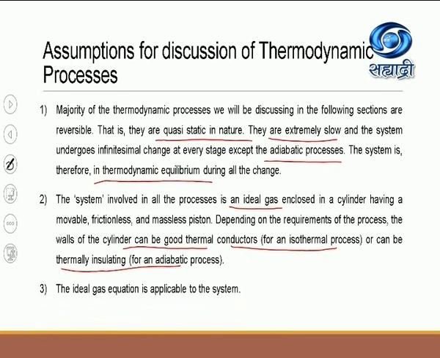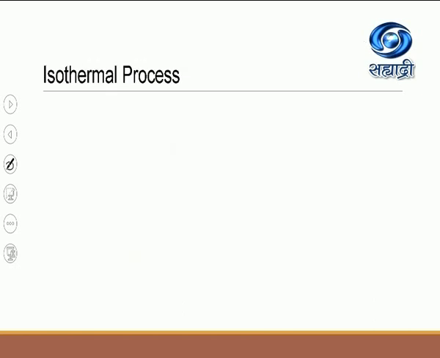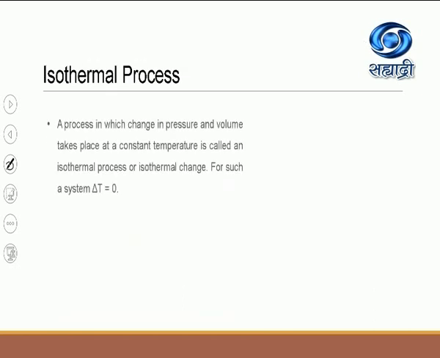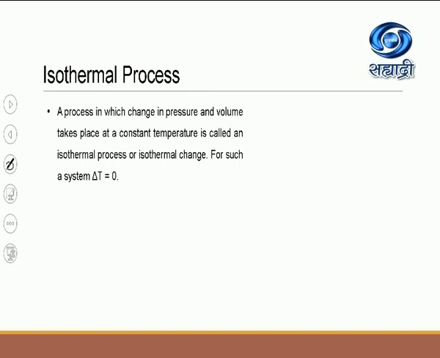Okay? So these are all the assumptions. And the third one, the ideal gas equation is applicable to the system. So you know the equation of state, that is also called as the ideal gas equation, which is valid for the system. Now after this, today we have to see in details all the four processes. Now see here, P, V, T are the three thermodynamic state variables. Again I am repeating, and if you keep one variable constant and if you study the variation of the other two, then we will study accordingly different processes.